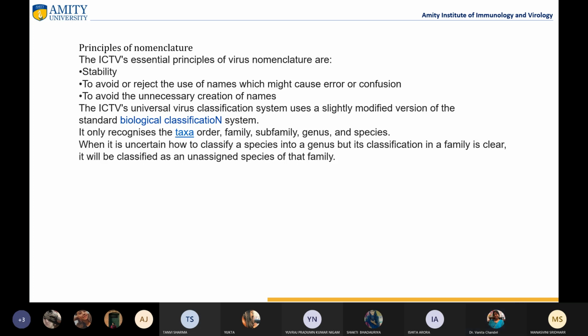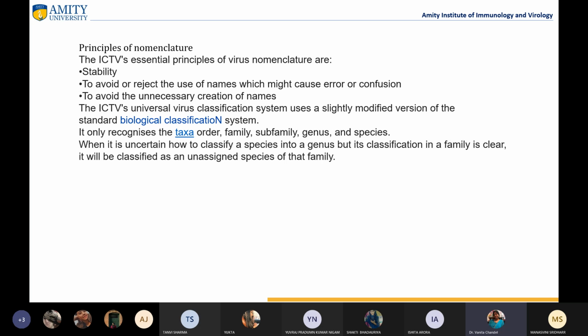So the ICTV's essential principles are to avoid or reject the use of names which might cause error or confusion, and to avoid the unnecessary creation of new names if it is a similar strain or order, so we don't need to do that. So we need to follow a particular classification system which uses the taxa: order, family, subfamily, genus, and species.